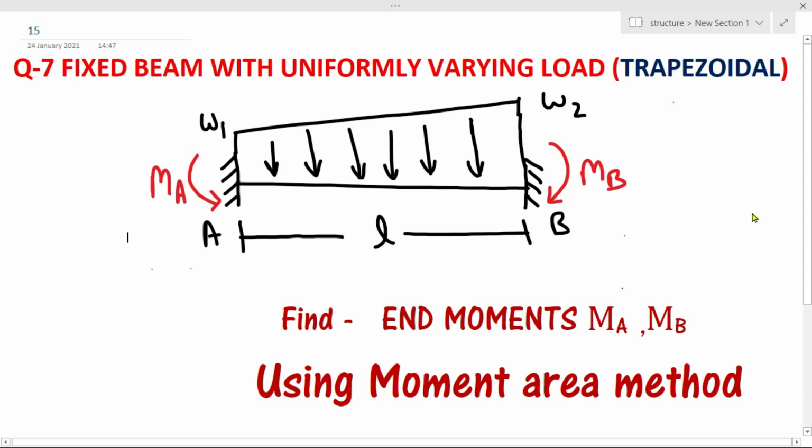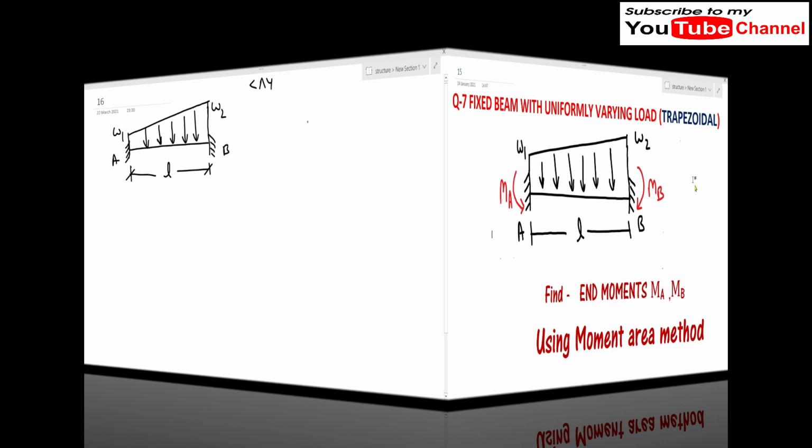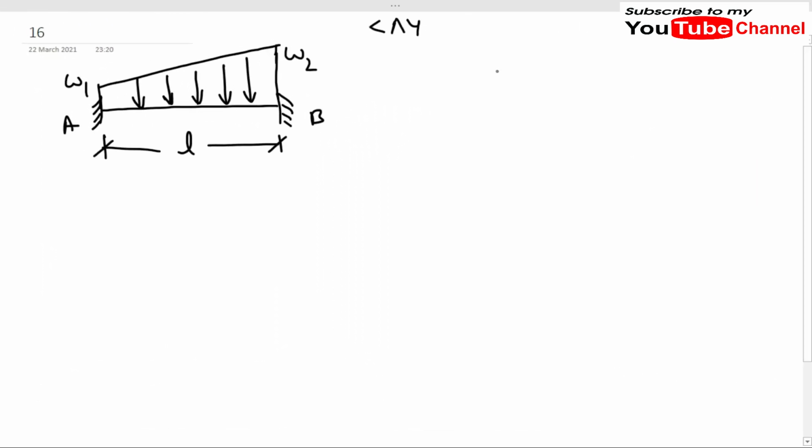Now let's see how we will proceed for the solution of this particular problem using the moment area method. In our previous video we solved a problem with a triangular loading on a fixed beam and found the fixed end moment. We established that the degree of static indeterminacy is equal to 2 for this type of fixed beam, in which we neglect the horizontal forces because no force acts in the horizontal direction.